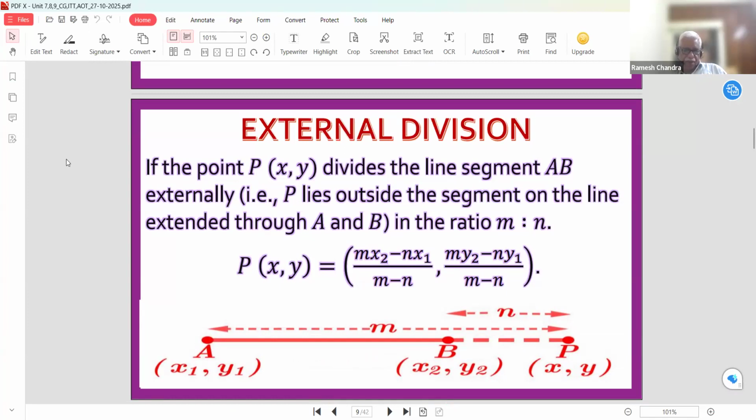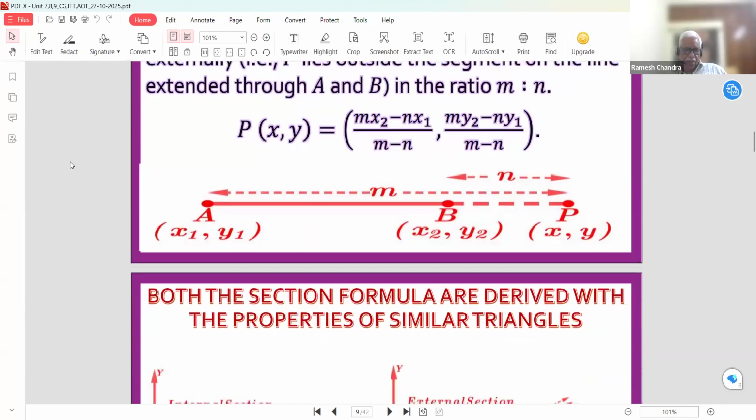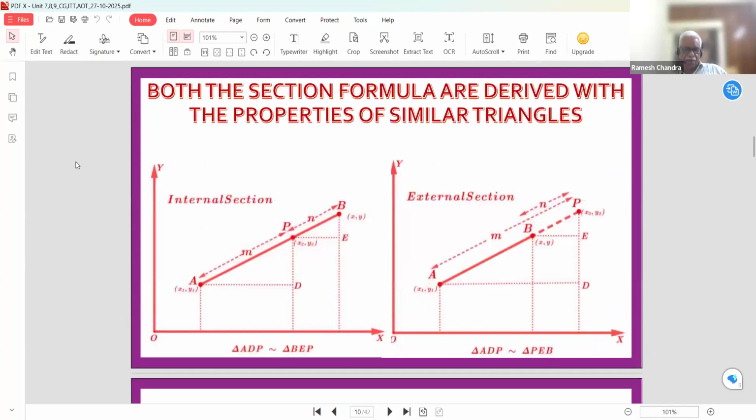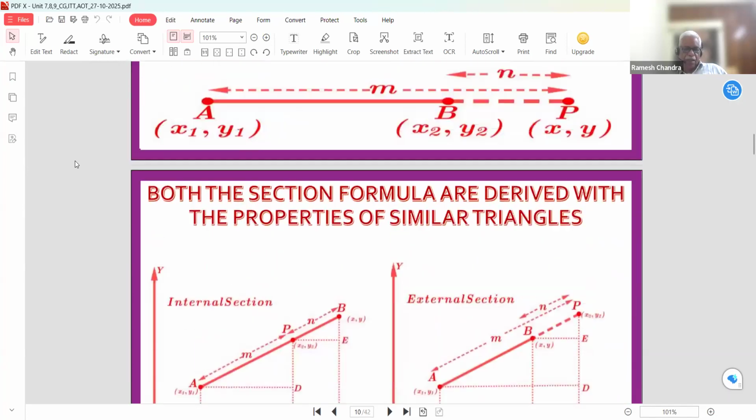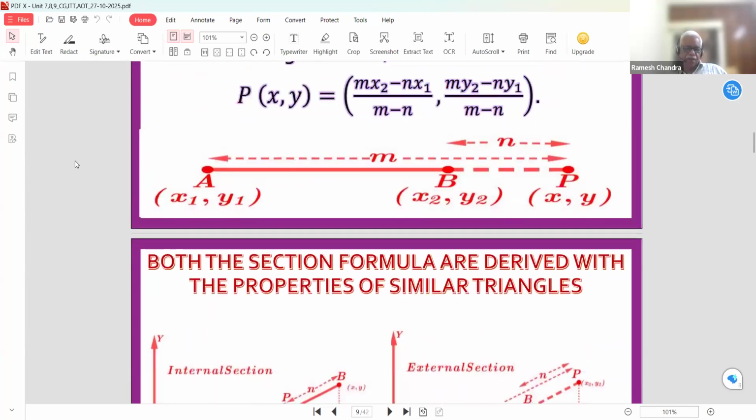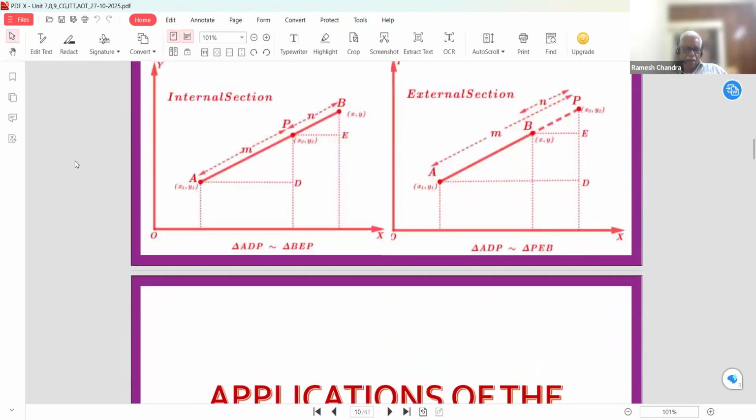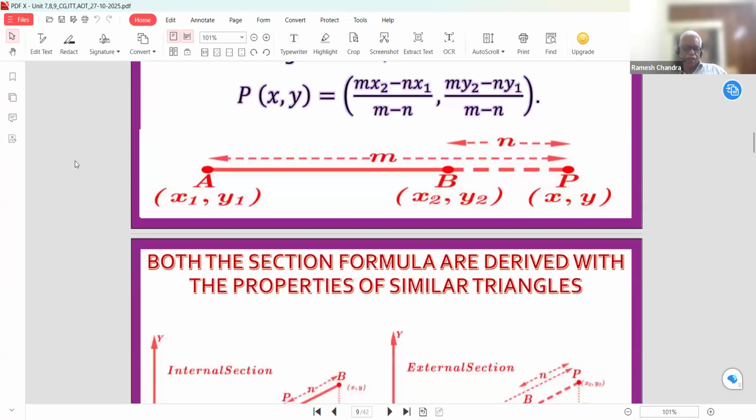This is very important. It is not AB ratio BP. It is AP ratio BP that is m is to n. Then we can find the coordinates of the point P, which divides the line segment AB externally. The formula is given with this figure: (mx2 minus nx1) divided by (m minus n), (my2 minus ny1) divided by (m minus n).